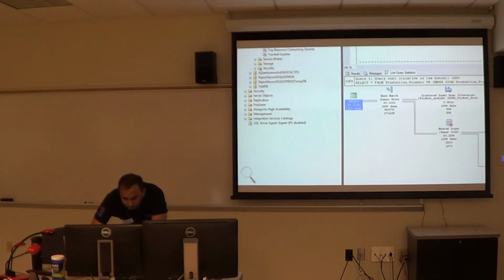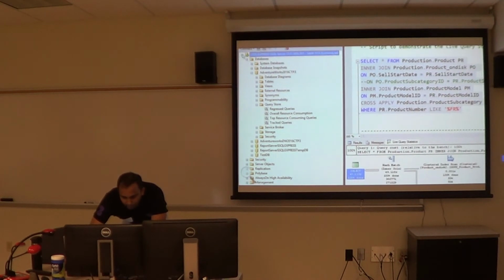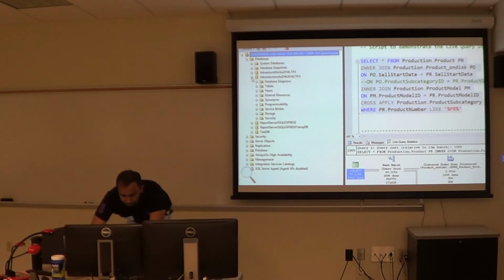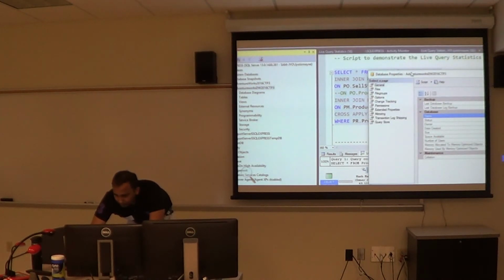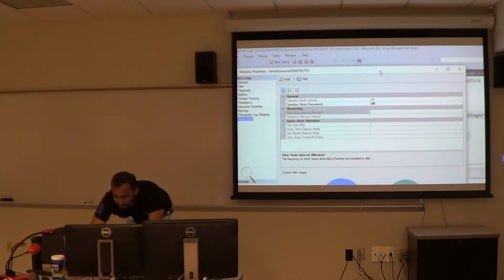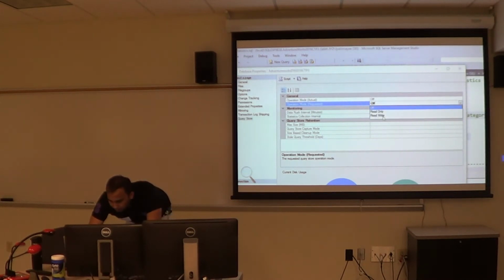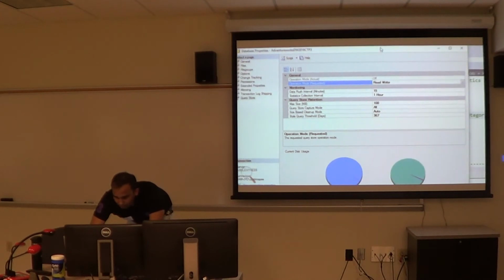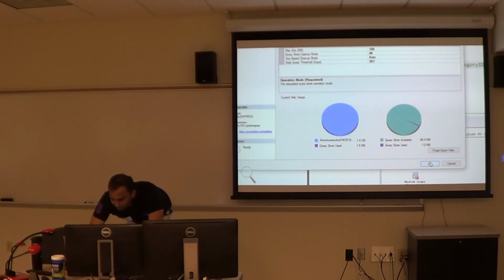Enlarge it. So I have Query Store enabled here in my AdventureWorks database, and you can see that under the Query Store folder I have these 4 types of options. Say for one of my databases, say this one, I don't have Query Store enabled. So what I can do is right click, go to properties, and I will get this. Here on the Query Store page, you see that it is turned off by default. What you can do is make it read-write.